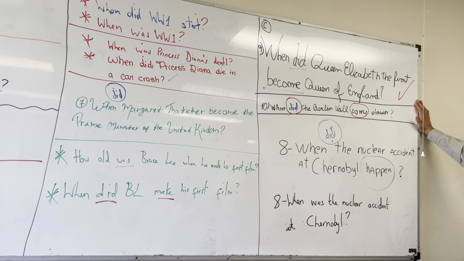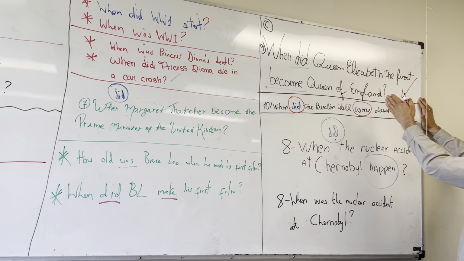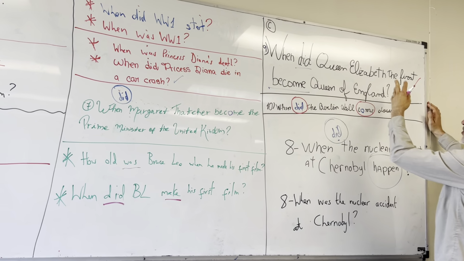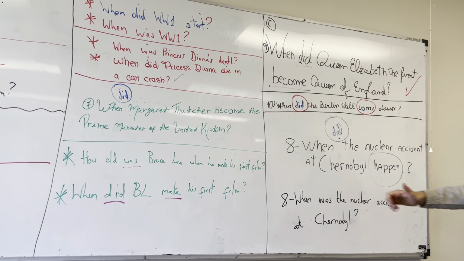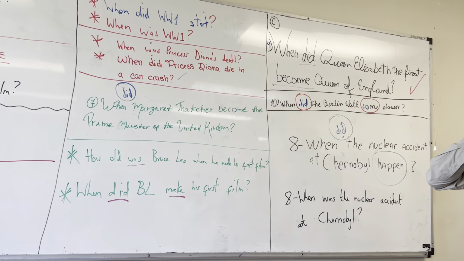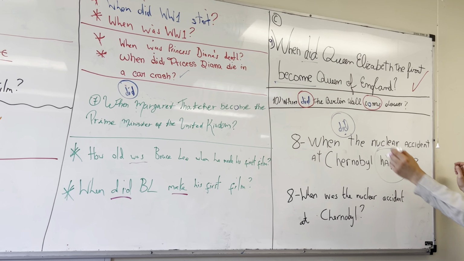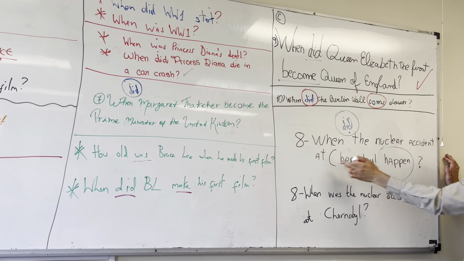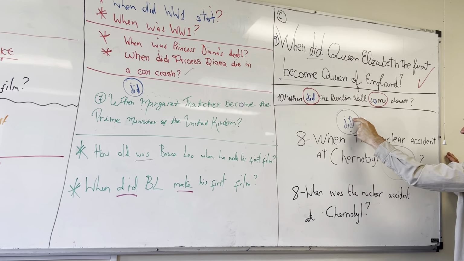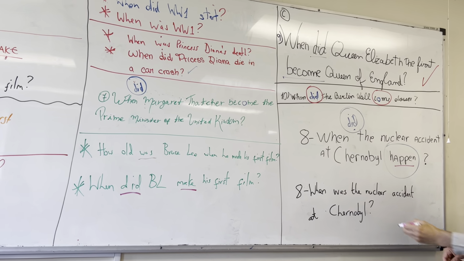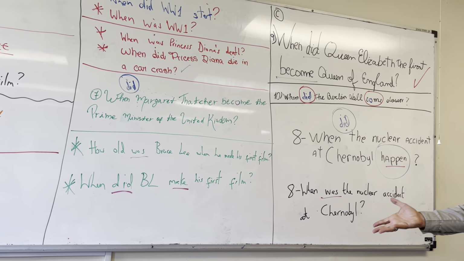Over here, we didn't get them all wrong. We got some of them right. Well done, Nicholas. When did Queen Elizabeth I become Queen of England? Really good question. We got a few right. This was also correct. Well done. When did the nuclear accident at Chernobyl happen? Did and happen. Or when was the nuclear accident at Chernobyl?